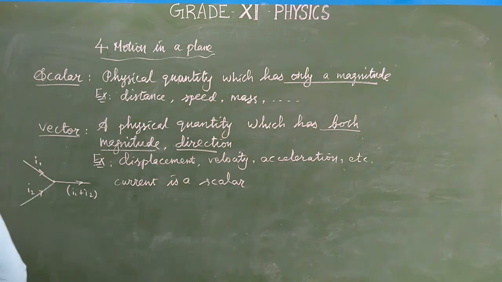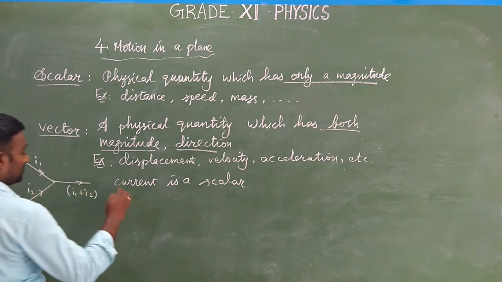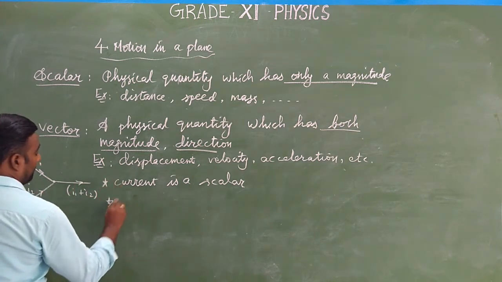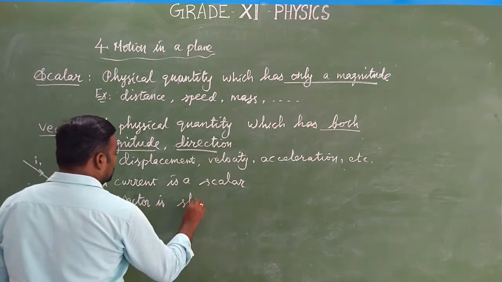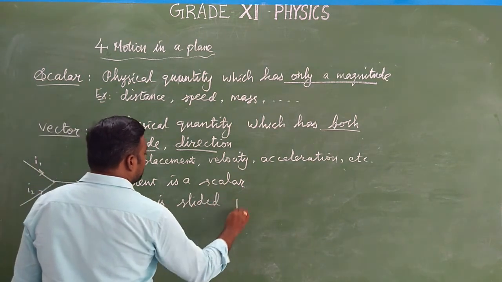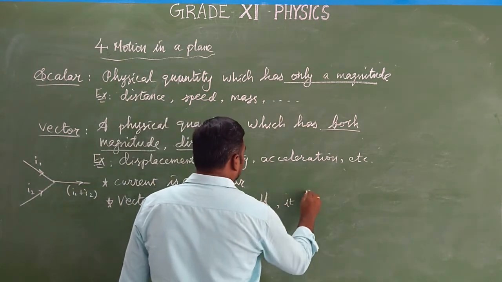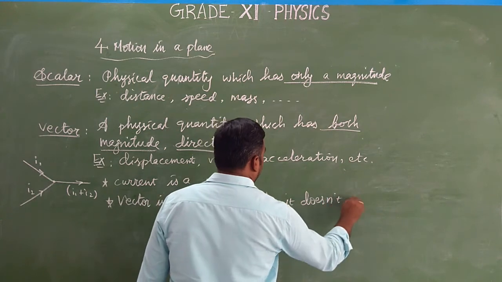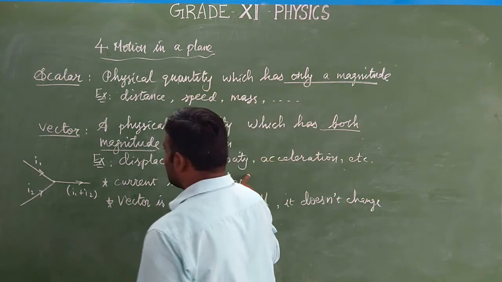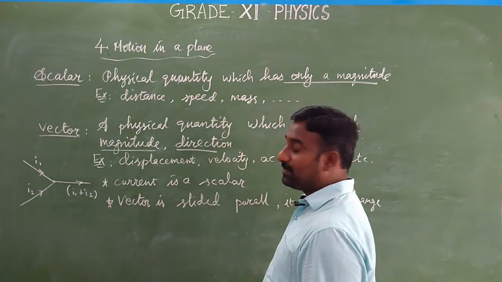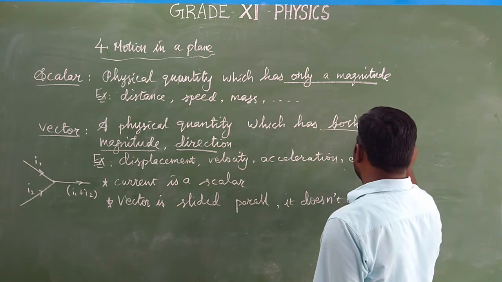And a vector can be slid parallel and it does not change. One more thing: a vector is slid parallel and it does not change. In general, a vector is represented like this. Example: force is a vector quantity.